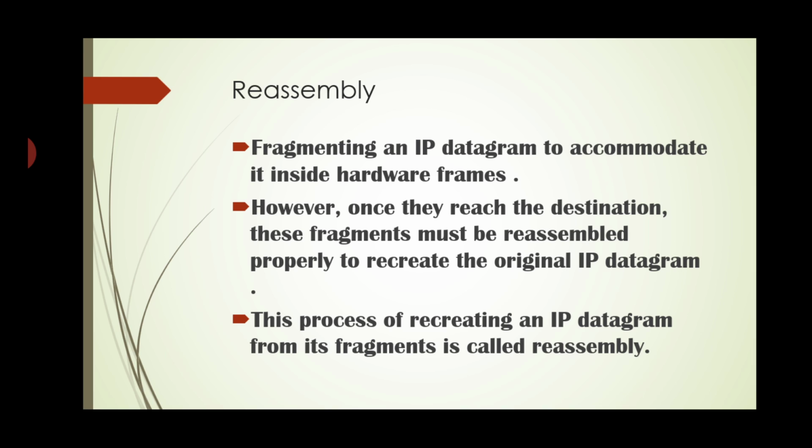However, once they reach the destination, these fragments must be reassembled properly to create the original IP datagram. This process of recreating an IP datagram from its fragments is called reassembly.